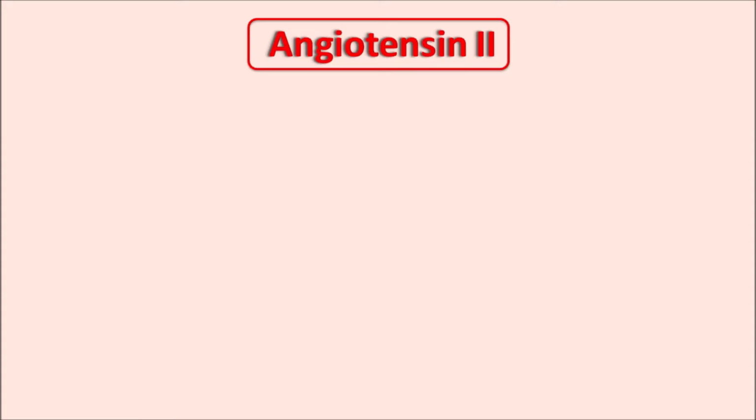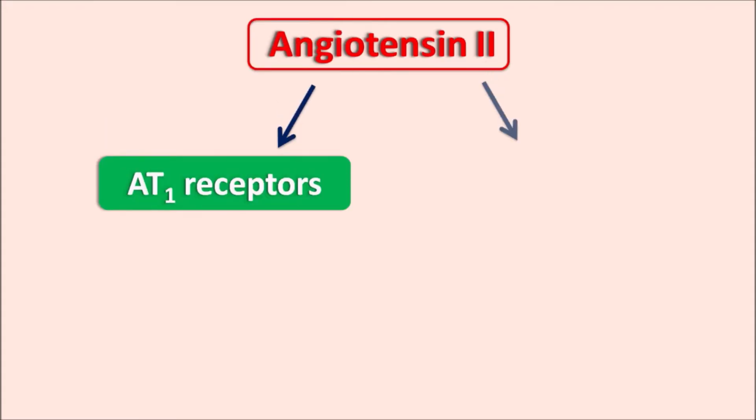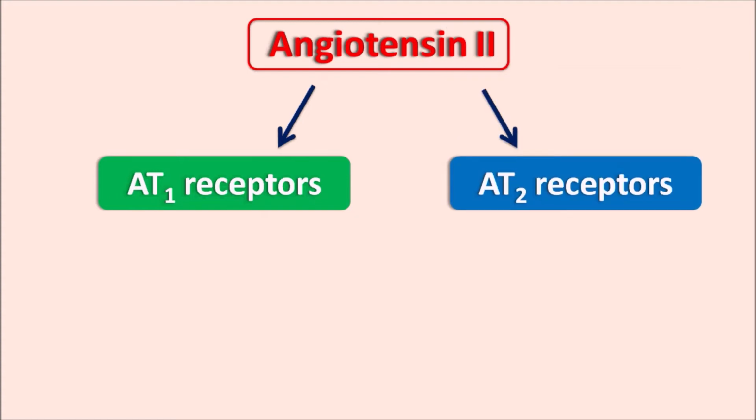Now this angiotensin II can act on two types of receptors, AT1 receptors as well as AT2 receptors. Here we should not be confused that AT1 receptors indicate angiotensin 1 receptors. They are not angiotensin 1 receptors, they are the receptors for angiotensin 2, but they are subtype 1. So that's why they are called angiotensin 2 receptor subtype 1. In this way, angiotensin 2 can act on both AT1 receptors as well as AT2 receptors.